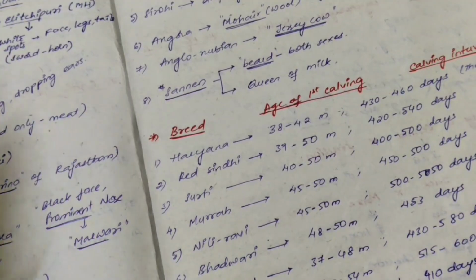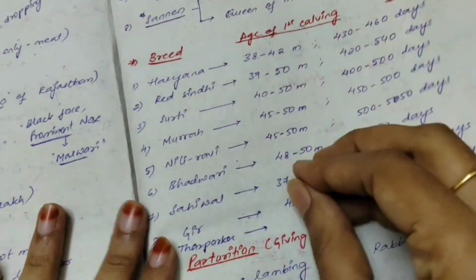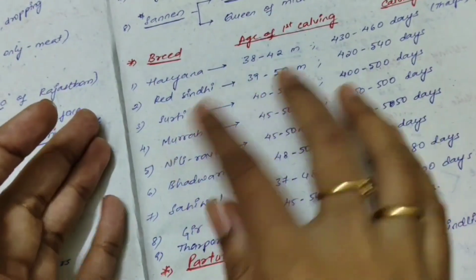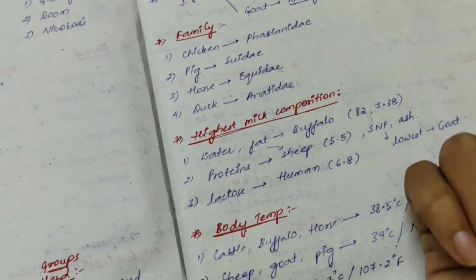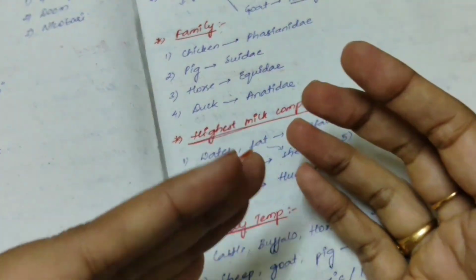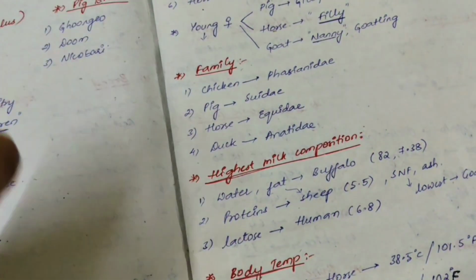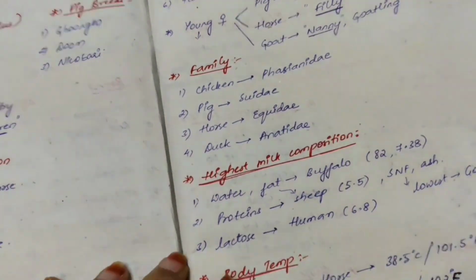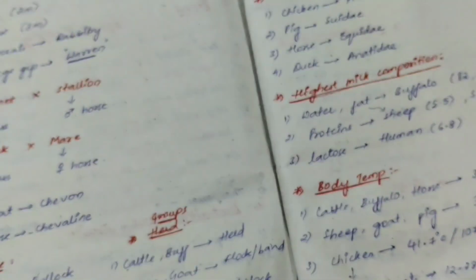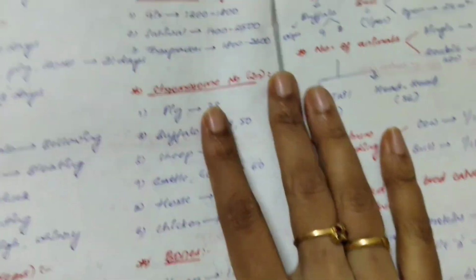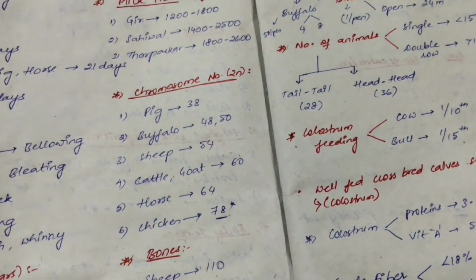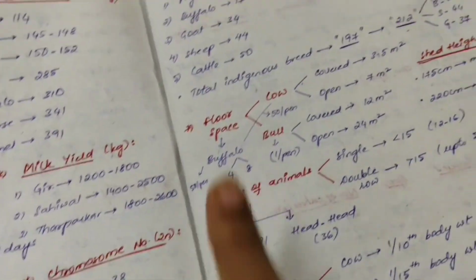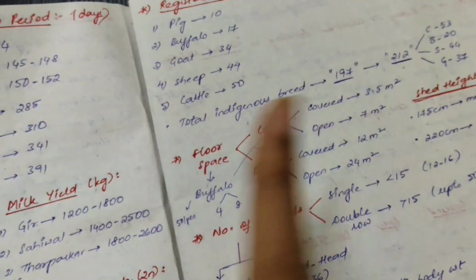After that, some terminologies and numericals. You can skip this part if you feel it is difficult, but don't skip these terminologies, especially parturition, mating, castration of male, and what you call adult male and female, the family, body temperature. Definitely you can get 1 mark from these numbers: puberty of different animals, gestation period, heat period, estrus cycle, lifespan, chromosome numbers, bones. You can definitely get one mark from these numbers.